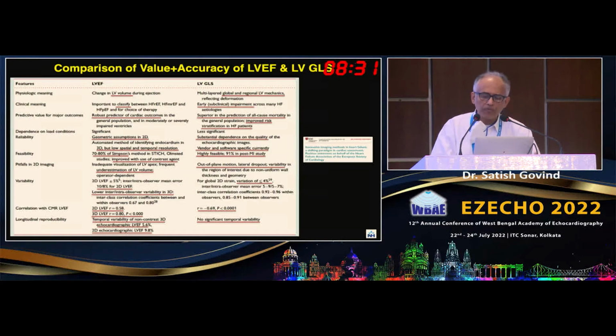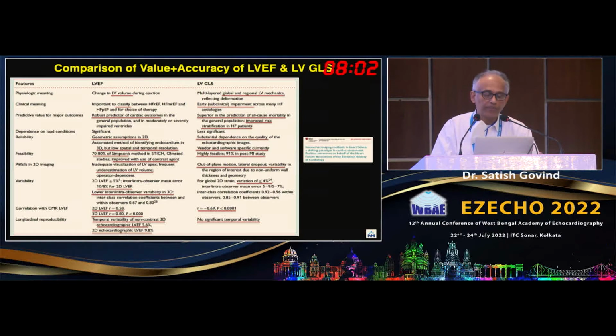So it's a little bit of a busy slide, but let me take you one by one, and this is where the LVEF and GLS actually stand. So one is looking at the LV volume. The EF looks at volumes, while the GLS looks at the muscle and the regional mechanics. So they are two different approaches. And the EF is used to classify the various categories, while the advantage of strain is it looks at the subclinical early impairment.